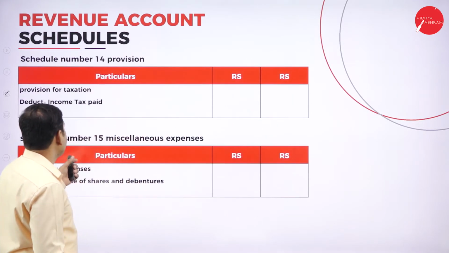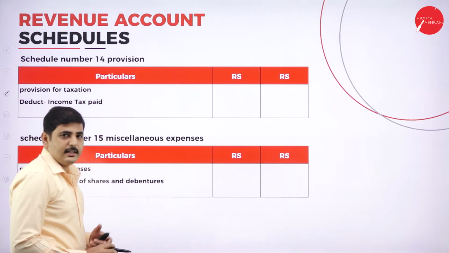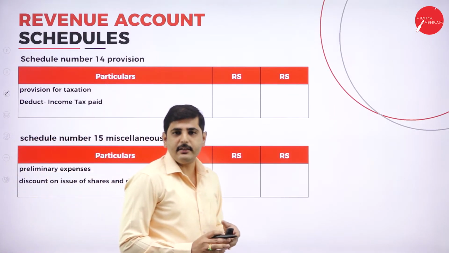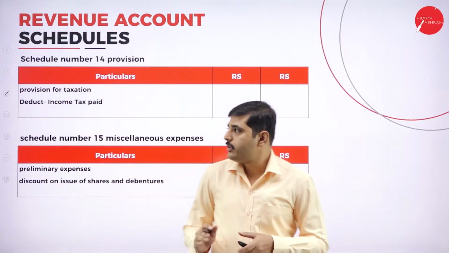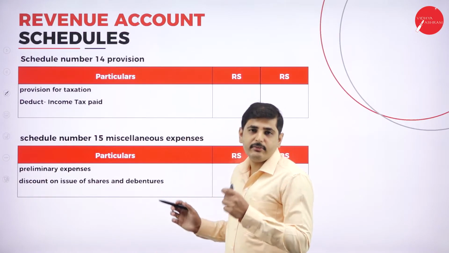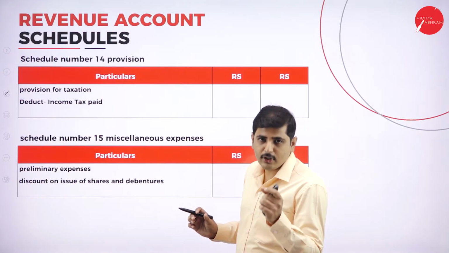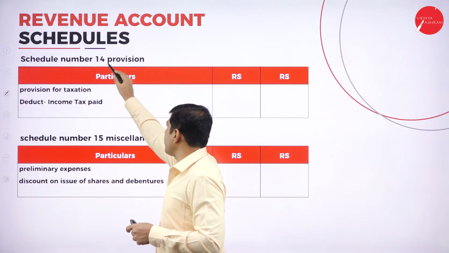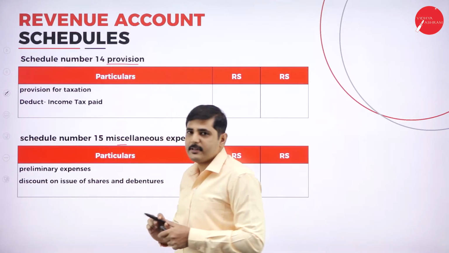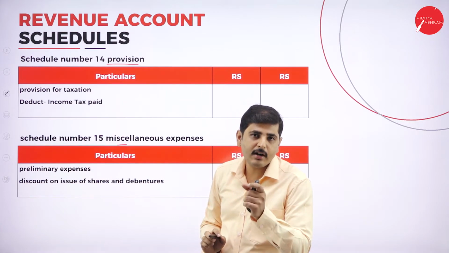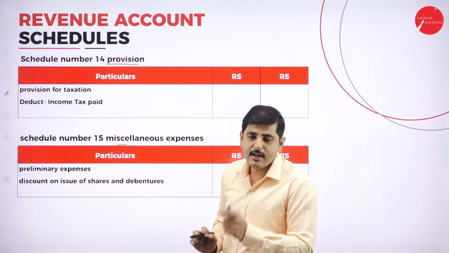Next one, schedule number 14 and 15. See, this amount will not appear in the balance sheet. So we just add it here, but we will not show it in the balance sheet. Even though we write schedule number 14 provision, schedule number 15 miscellaneous expenses, it cannot be added or deducted. So we should not do anything in the balance sheet.